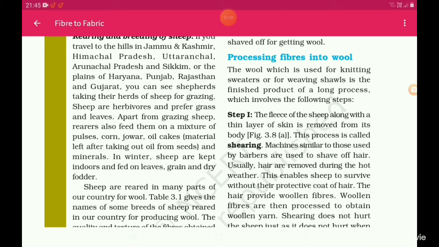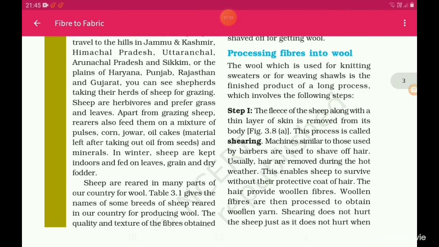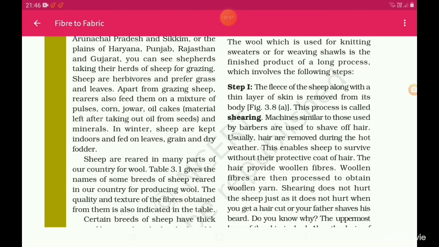Apart from grazing, sheep rearers also feed them a mixture of pulses, corn, jowar, oil cakes, materials left after taking out oil from seeds, and minerals. In winter, sheep are kept indoors and fed on leaves, grain and dry fodder.